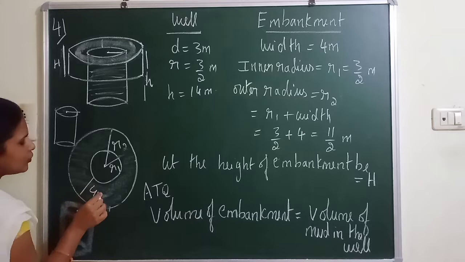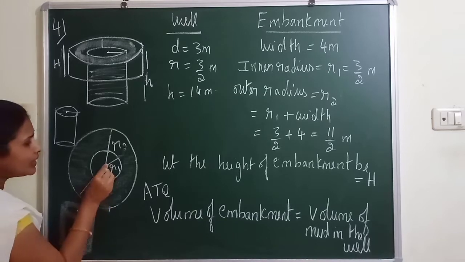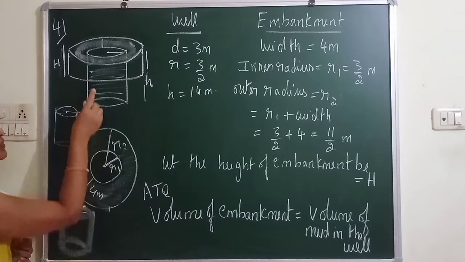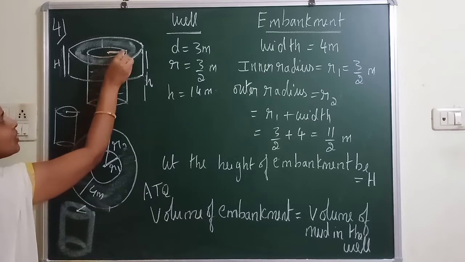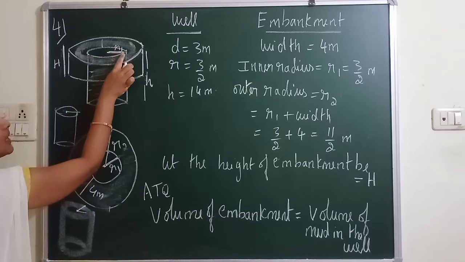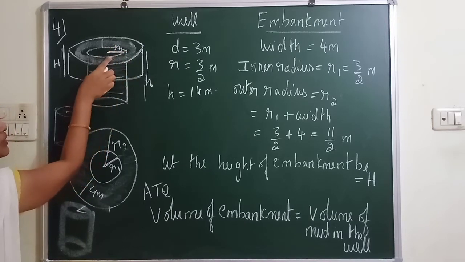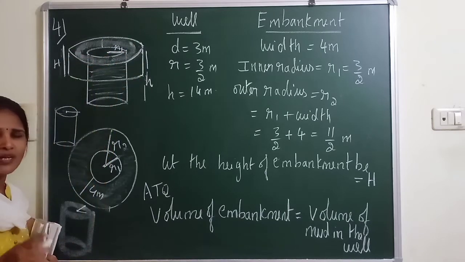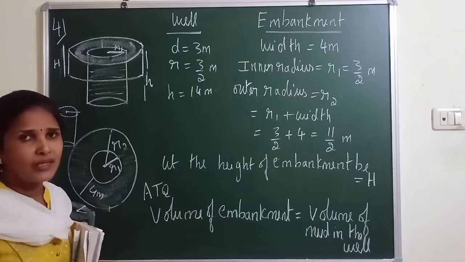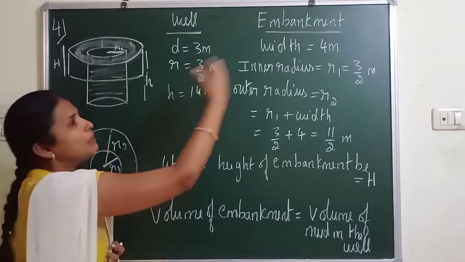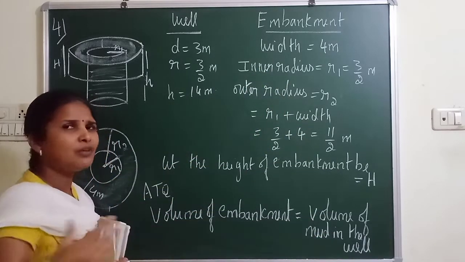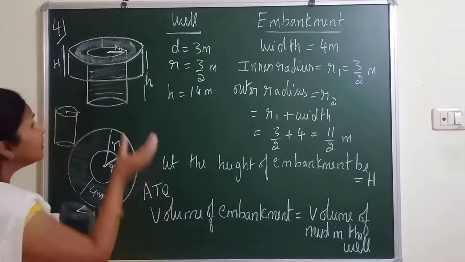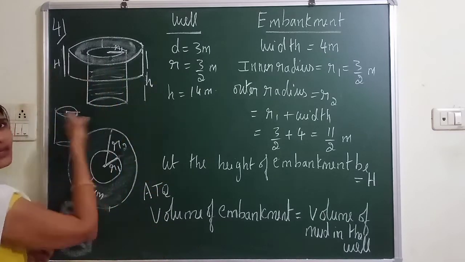So this is 4 meter. And what about the inner radius R1? If you observe, the inner radius R1 is the same as the radius of the well. I said already, for the embankment you have two radii. Suppose the embankment is constructed on some other side, that will be a totally different concept. But you have made the embankment around the well.